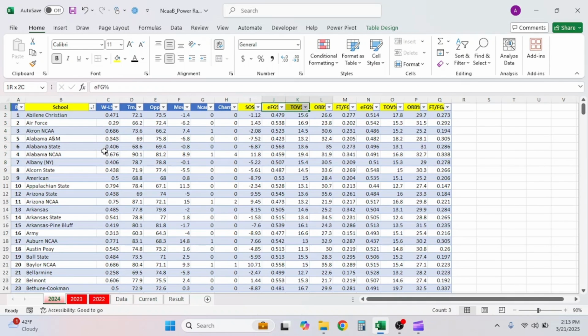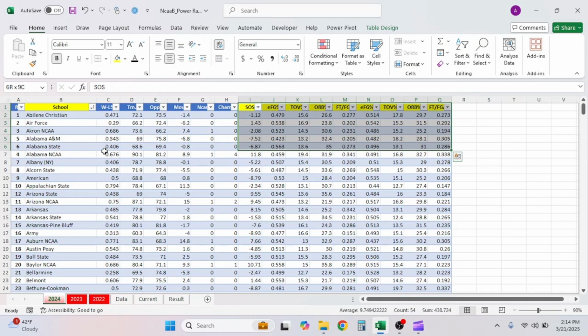Then we're gonna do the four factors of basketball on offense. Then the four factors of basketball on defense. And we're also going to add in strength of schedule because we think that's a good indicator of strength of schedule in terms of conference play for some teams.